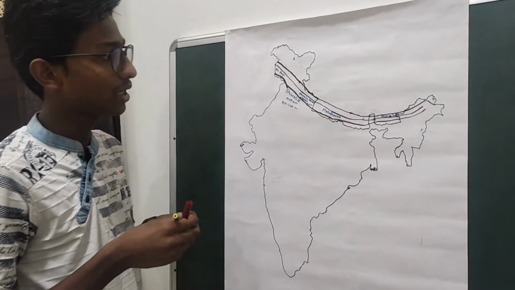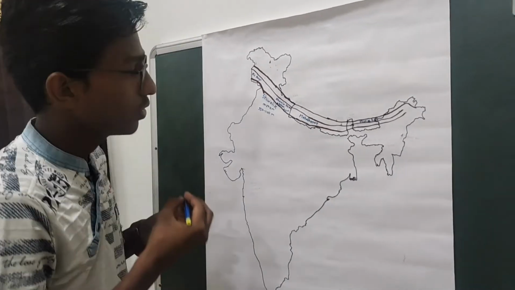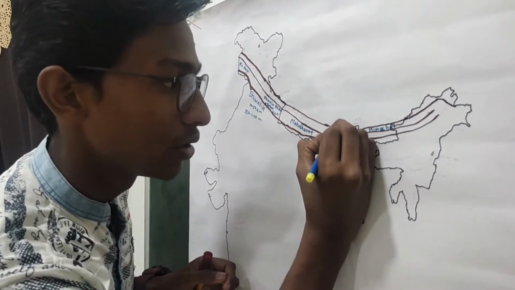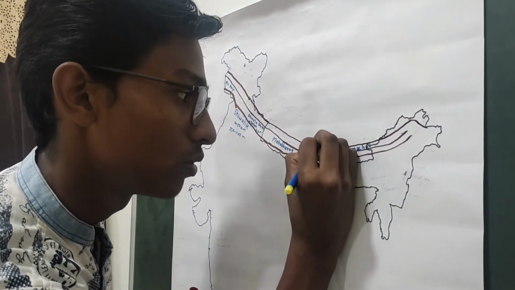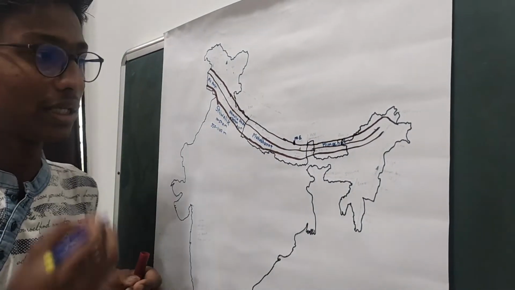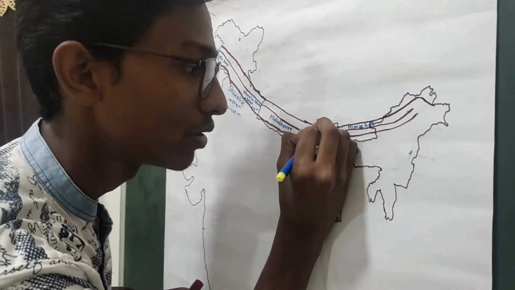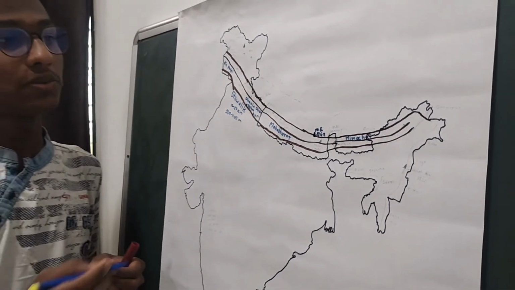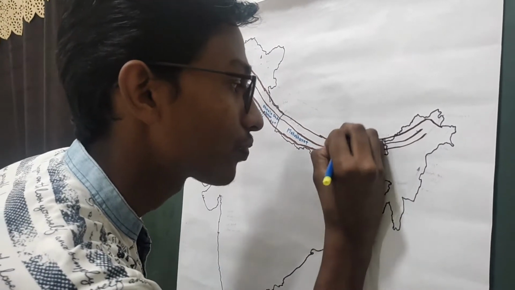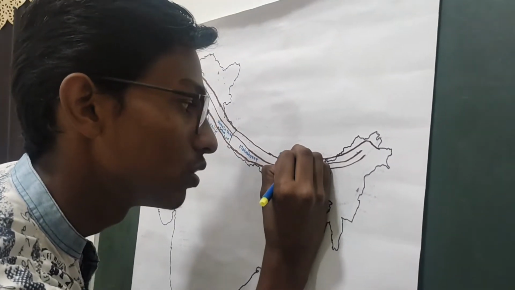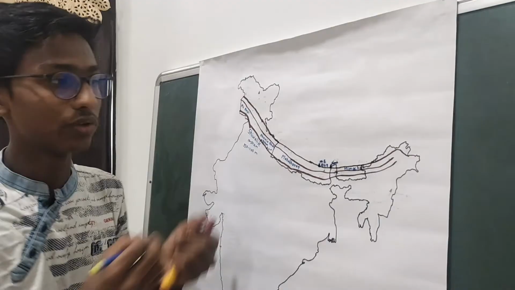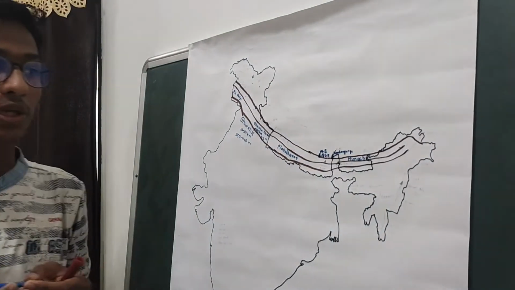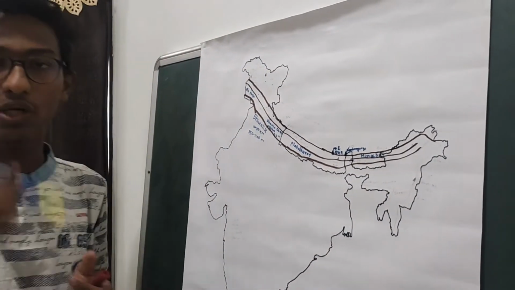Now let us look at some of the main peaks located in the Himadri. First, we have Mount Everest, which is in Nepal. Its height is 8,849 meters. This is the tallest peak of the world. In the same range lies the third highest peak of the world, Kanchenjunga. The second highest is K2, which lies in the Karakoram range.